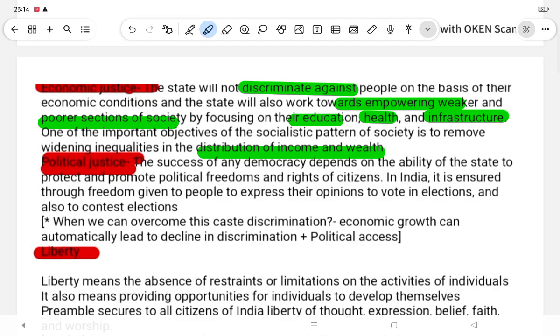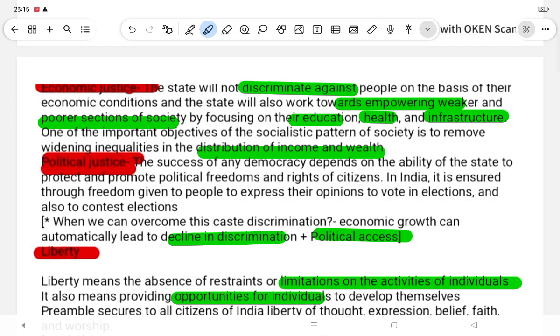Political justice. The success of democracy depends on the ability of the state to protect and promote the political freedoms and rights of the citizen. In India, it is ensured through the freedom given to the people to express their opinion, to vote in the election and also to contest the election. When we can overcome caste discrimination, economic growth can automatically lead to a decline in discrimination, plus political access. Liberty means the absence of restraint or limitation on the activities of individuals. It also means providing opportunity for individuals to develop themselves.